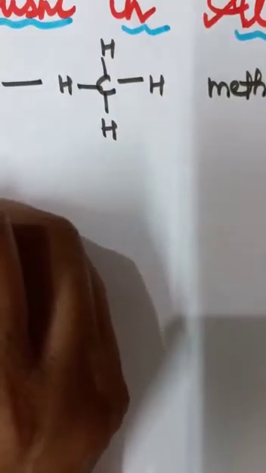Next we can move towards ethane. Ethane means 2 carbons, so you can write it like this also in condensed form, C2H6.